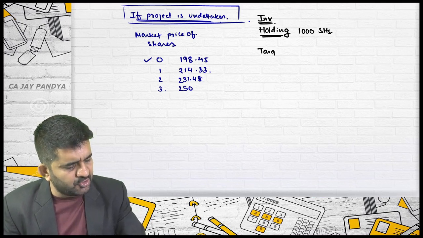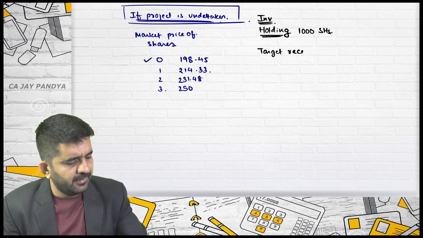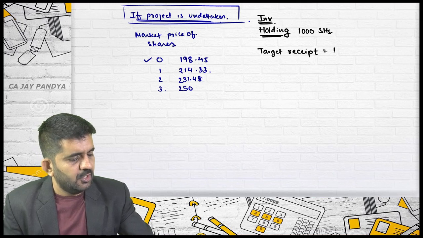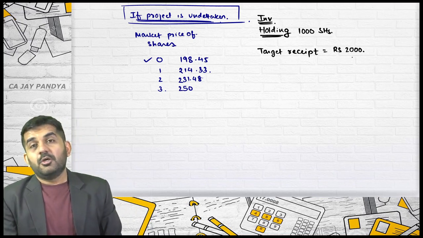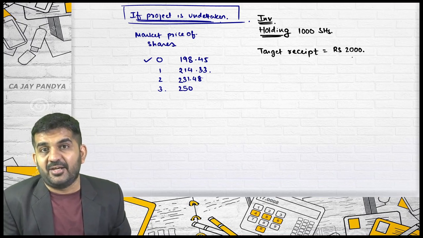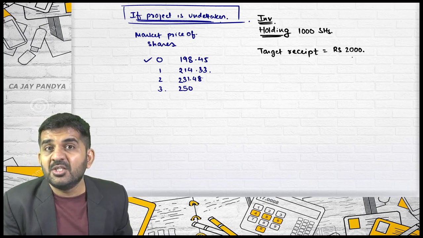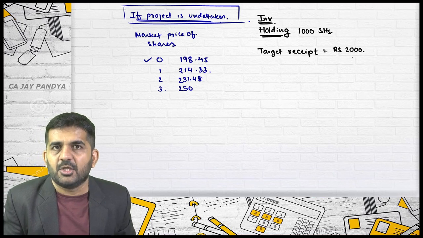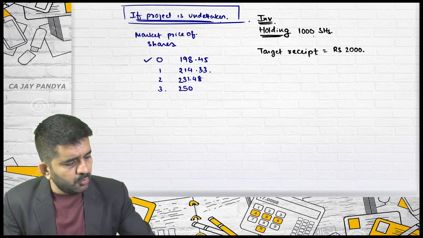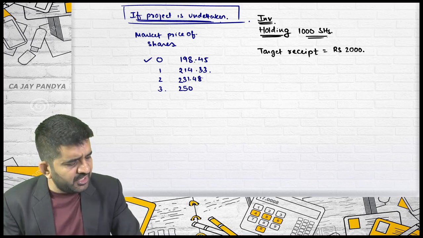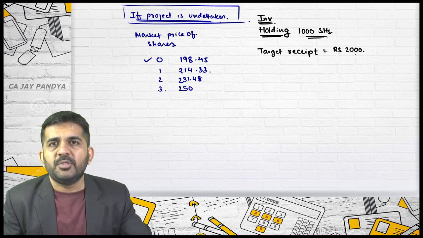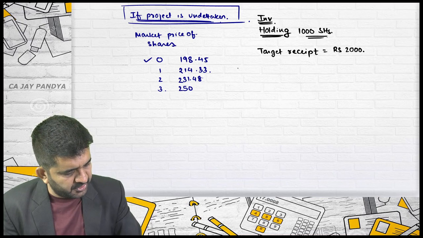That is termed as your target receipt. How much rupees you want? Rupees 2000. Now sir, the company is not going to declare dividend. Yes, but you are holding 1000 shares. So what you can do is, you can sell some of your shares. How many shares will be required to be sold if you want rupees 2000?